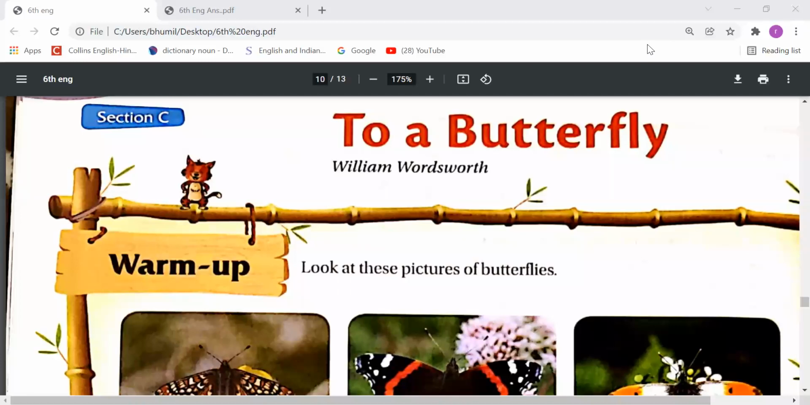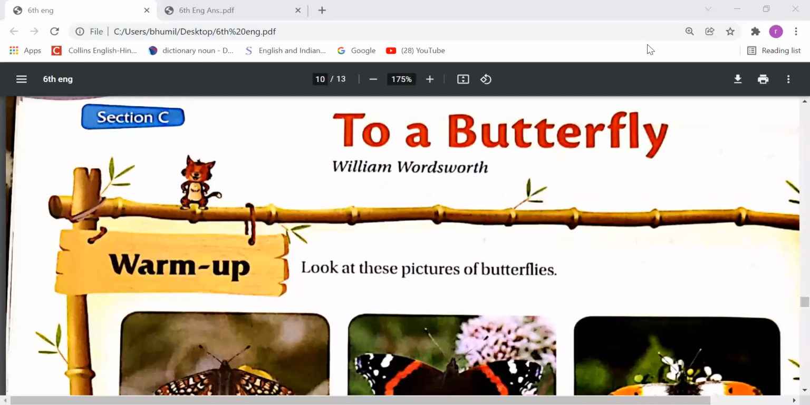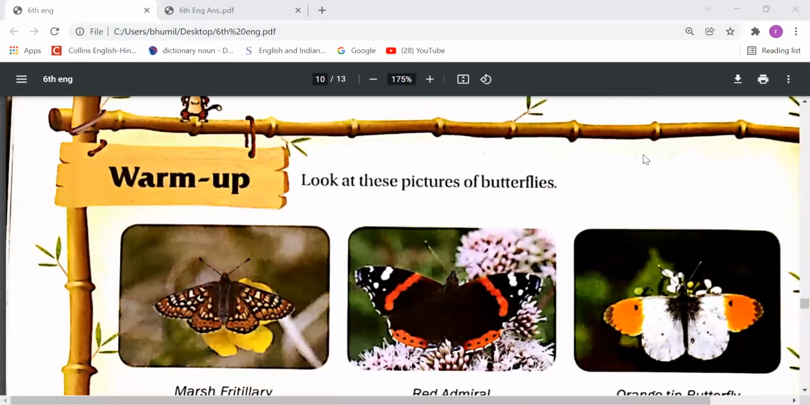Good morning, everyone. It's your English class, and today we are going to study our next poem, that is To a Butterfly, written by William Wordsworth. So let's start. Dear students, you have to open page number 132. Let's start. Let's warm up first.